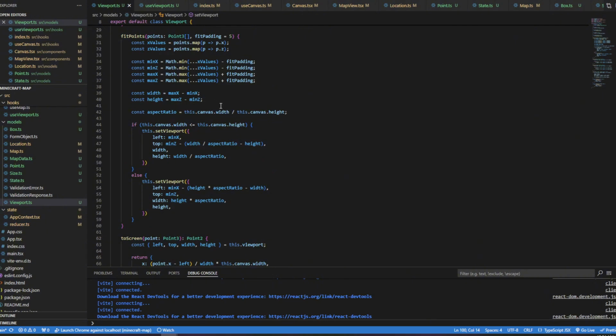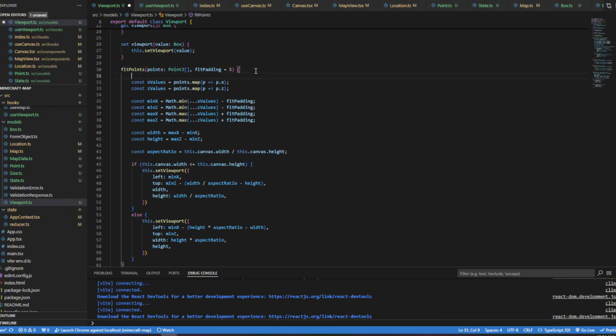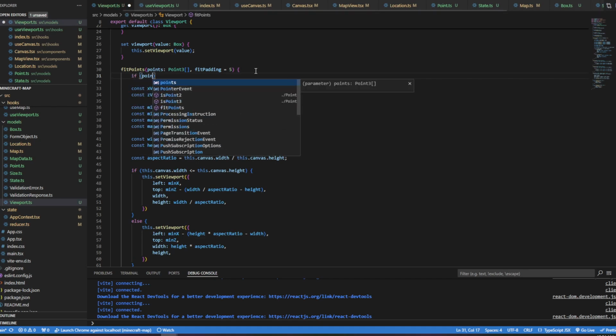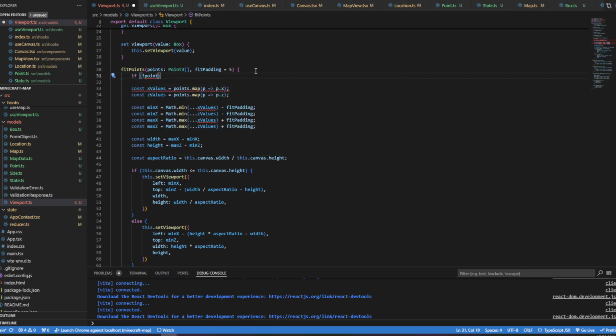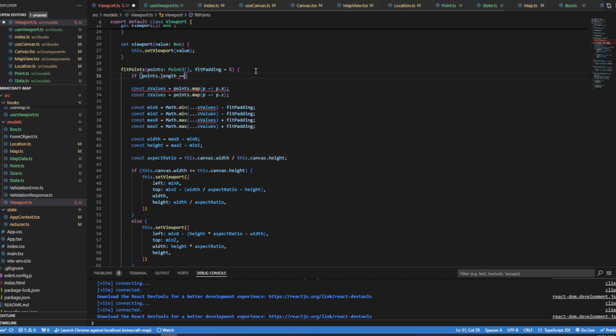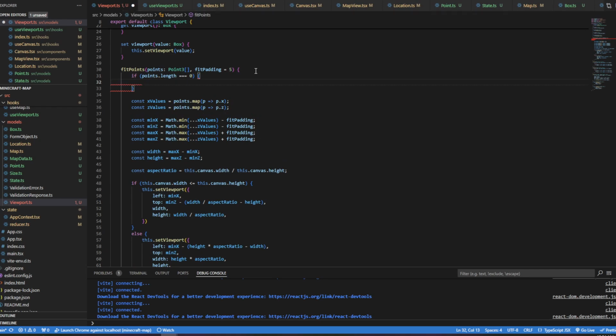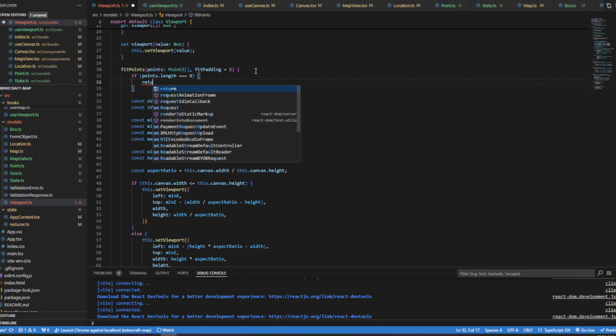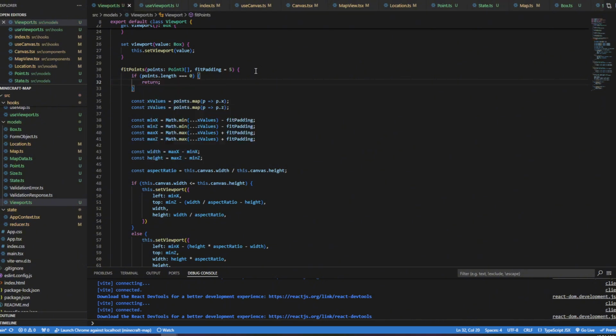Okay, so in my prototype, what I do is if not points, I don't want to do that. Let's do points dot length is 0. That's more syntactically vivid than not points dot length, and we'll do return. So we just return. If we don't have any points, there's nothing to fit to. So I had that in my prototype, but for some reason I didn't bring that in here.